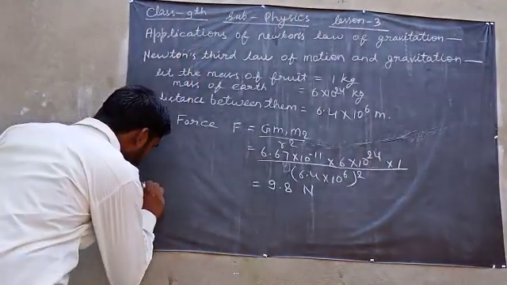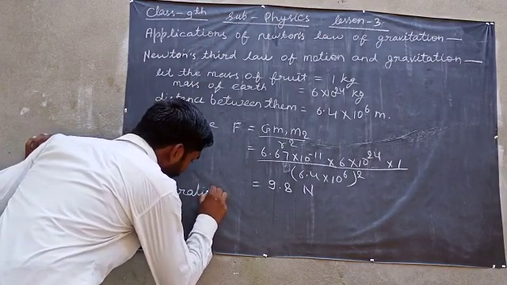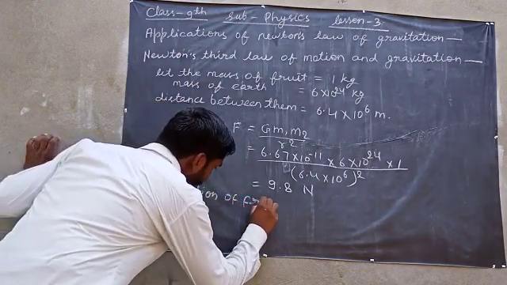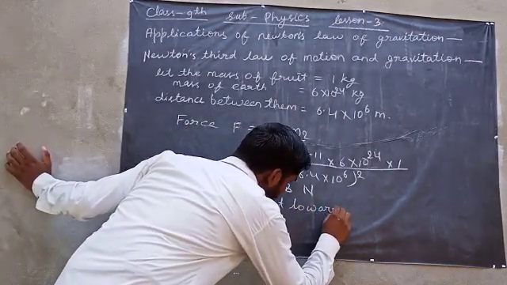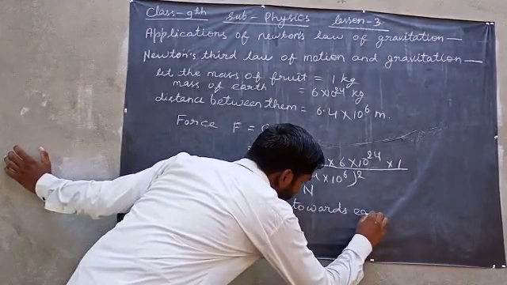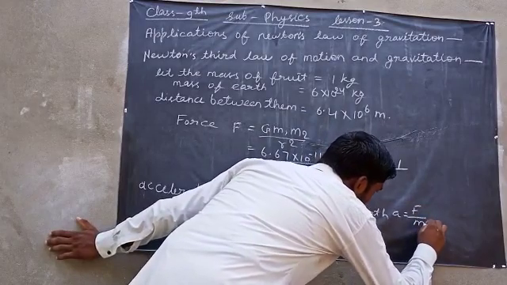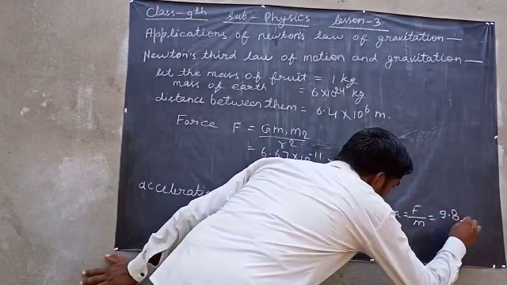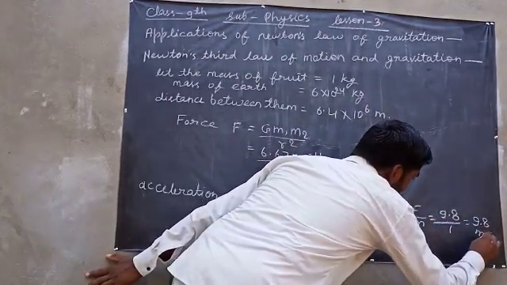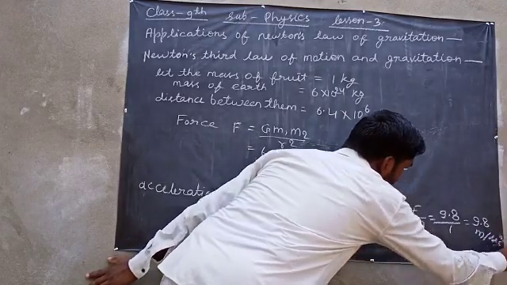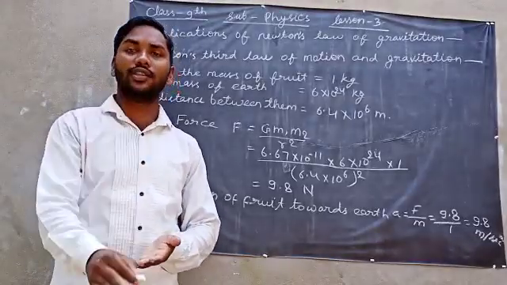So, acceleration of fruit towards Earth. A is equal to F by m. Force is 9.8 and mass 1. So it will be 9.8 meter per second square. This is the acceleration of the fruit towards the Earth.